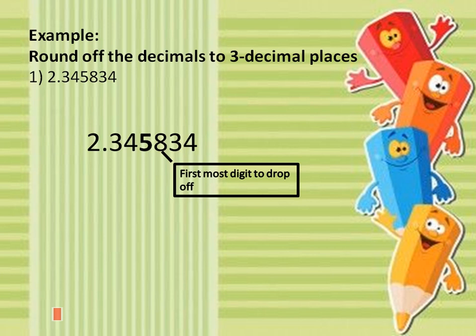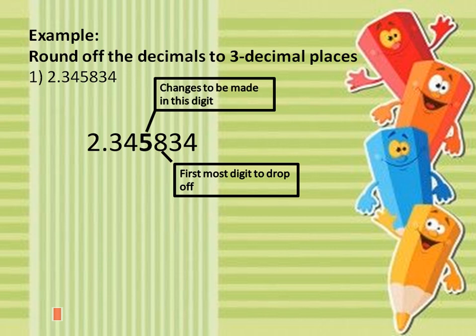Here I can see that 8 is greater than 5, so I will have to make changes in the digit 5 which was the last digit. I will have to add 1 in 5 which will make it 6. So my decimal number 2.345834 will be approximately equal to 2.346. And I have written 6 over here because 8 was greater than 5, so I had to add 1 in the last digit which was 5. 5 plus 1 will become 6.